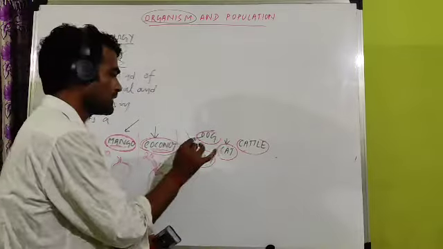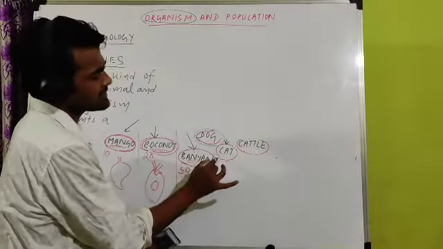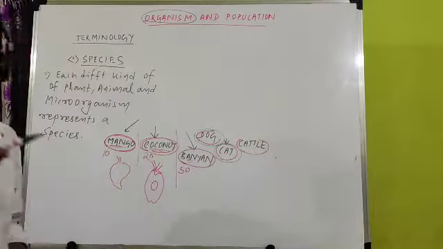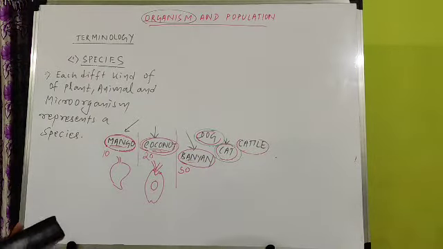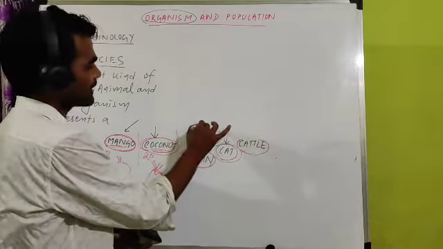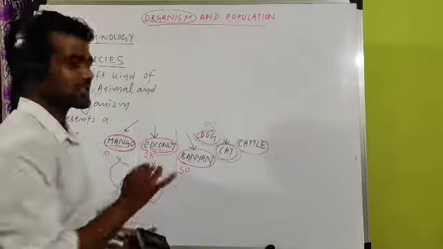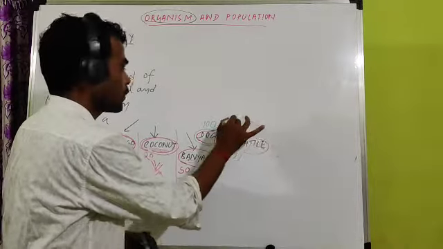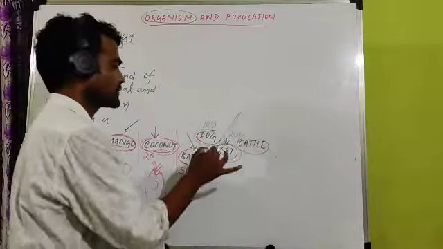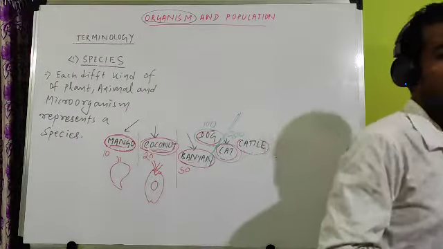For example, take a dog. Dog is a species, cat is a species. Yes or no? In your environment where you are living, there are 100 dogs. How many dogs are there? 100. And there are 200 cats in your locality, in your region, in your village, wherever you are present now.